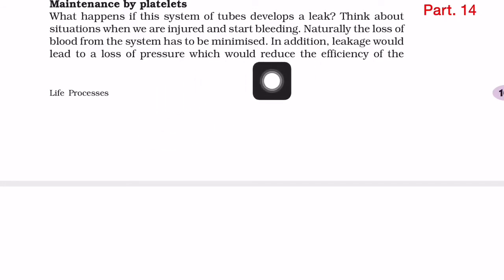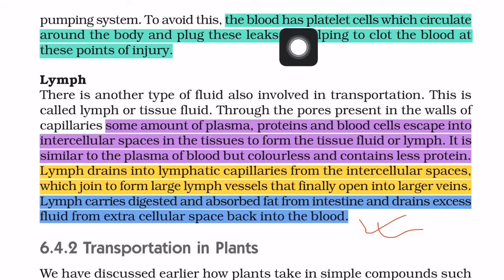Blood flows through the artery with a pressure, and that pressure will be reduced if there is a leakage. To avoid this, the blood has platelet cells which circulate around the body and plug these leaks by helping to clot the blood at these points of injury. So what happens?